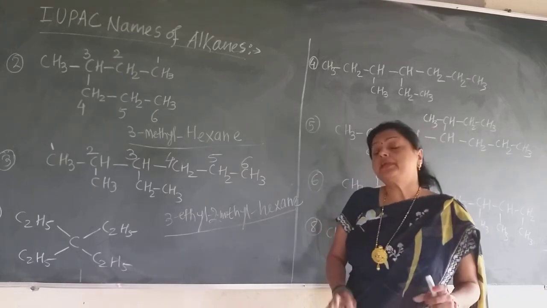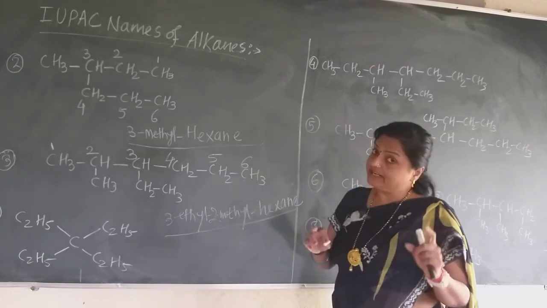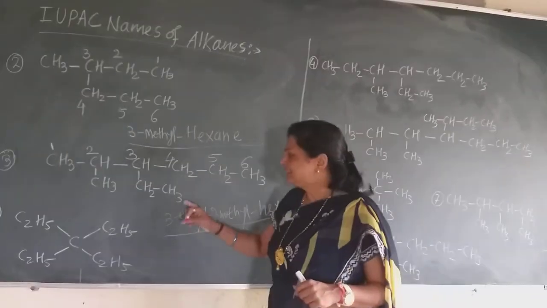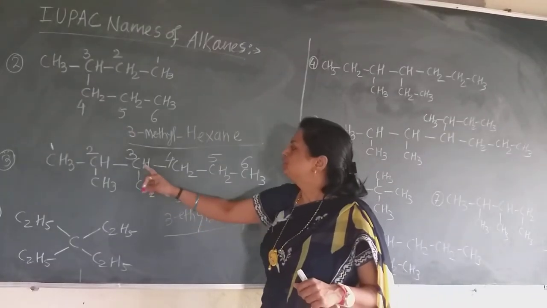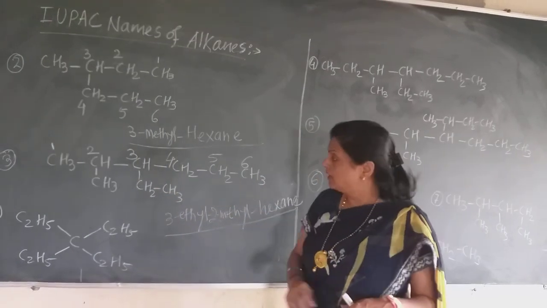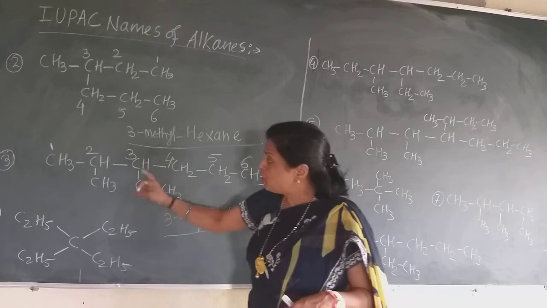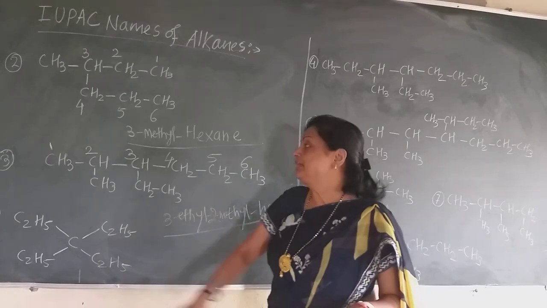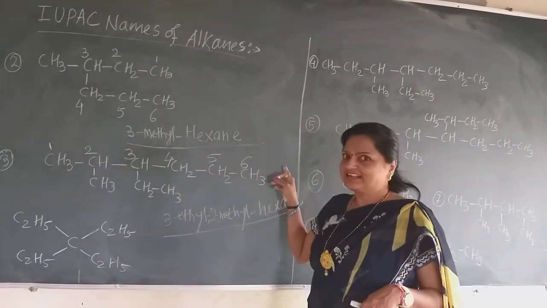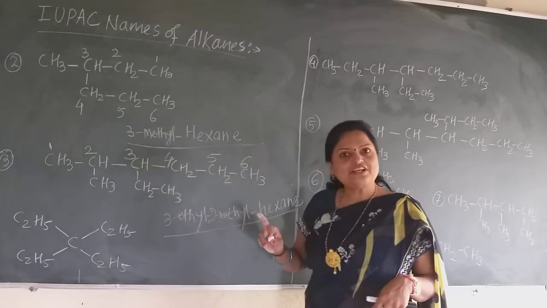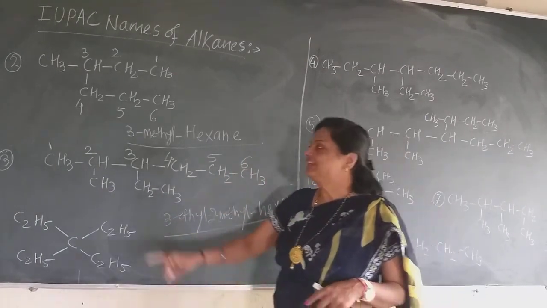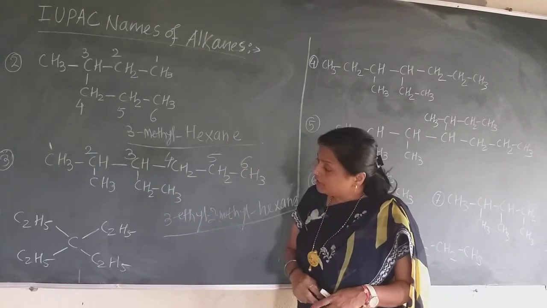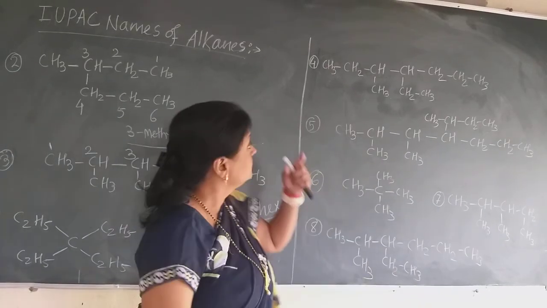Always give the numbering in the straight chain of carbon atoms, and remember that the maximum number of alkyl substituents will be there. If I select this chain in this way, 1, 2, 3, 4, 5, 6, these are also 6 carbons. But why do I not select in this way? Because if I select in this way, only one substituent will be there. But if I select the carbon chain in this way, there are 2 different substituents. So this is the correct order of giving the numbering of the carbon atoms in the chain. Remember that. Next, this will be seen after these compounds.